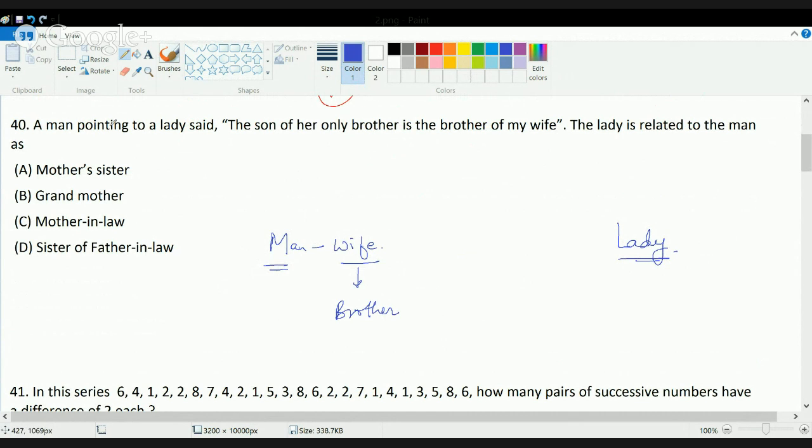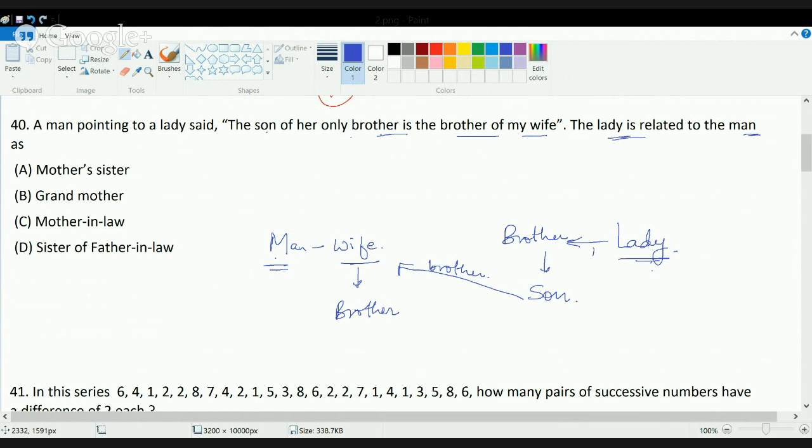Now this man, pointing to the lady, says that the son of her only brother, this lady's brother, is the brother of my wife. So this son is the brother of his wife. How is that lady related to the man?